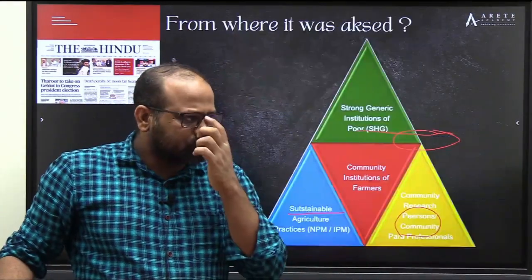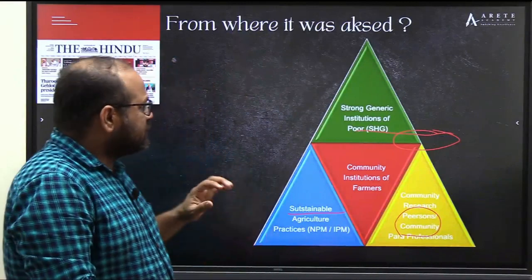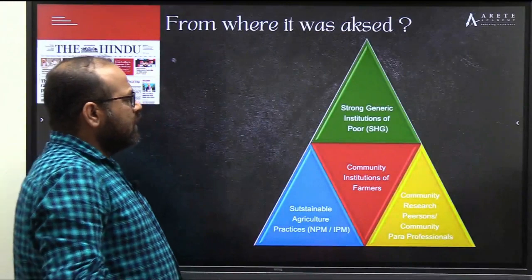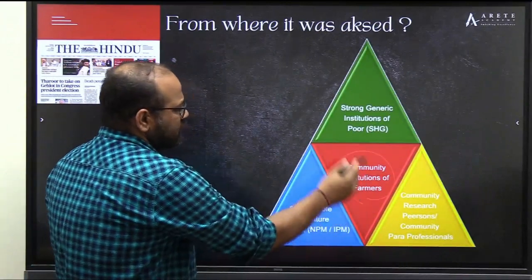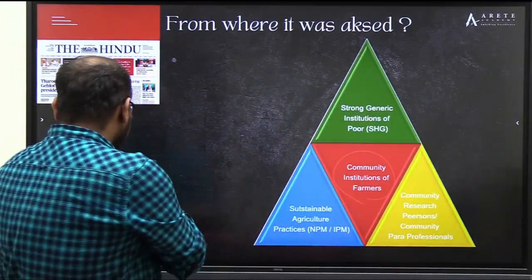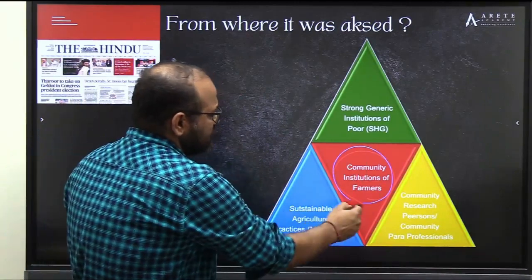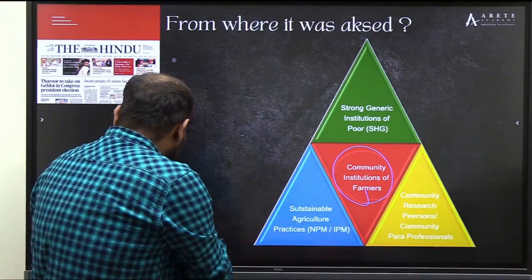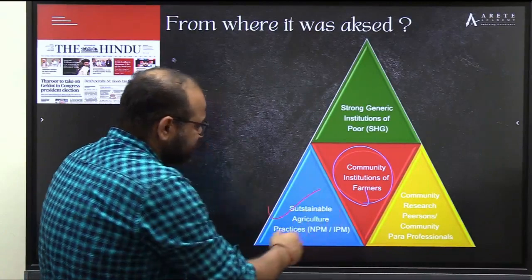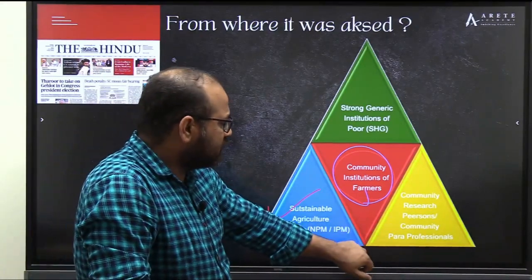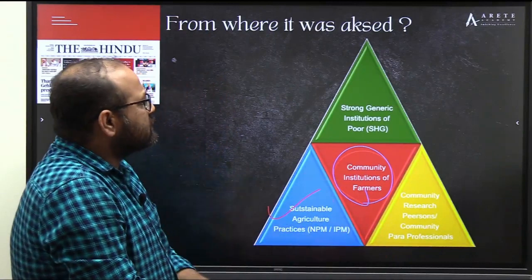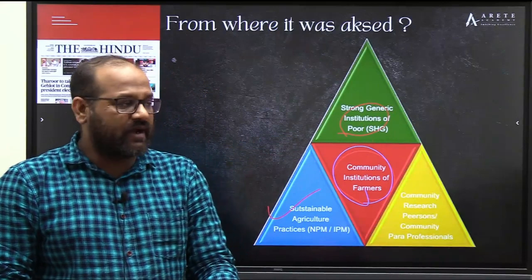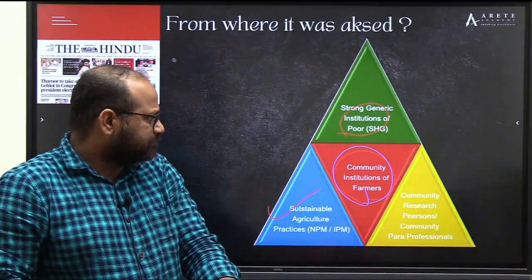Okay. Now if we have to talk about this program, it focuses on these components. It focuses on developing community institutions for the farmers, and sustainable agriculture, definitely sustainable agriculture is there. Community resource persons, community professionals, strong generic institutions for the poor, self-help groups kind of. Okay.